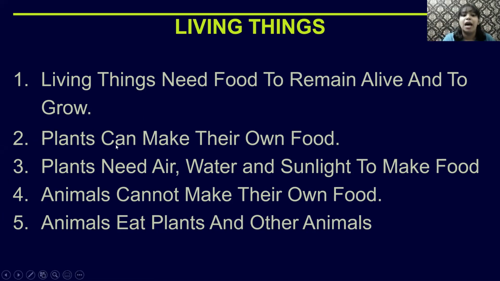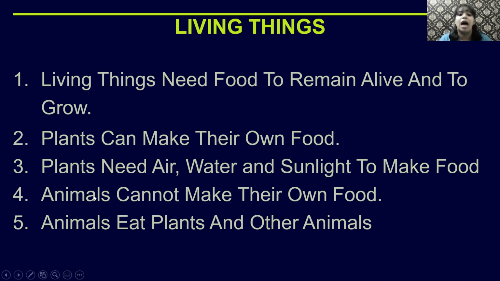Okay, so plants can make their own food. Plants need air, water, and sunlight to make food. That's why whenever we buy plants, our parents always insist that we give water and always keep it under the sunlight, isn't it? And also, there has to be air around it. So that is why plants make their own food.